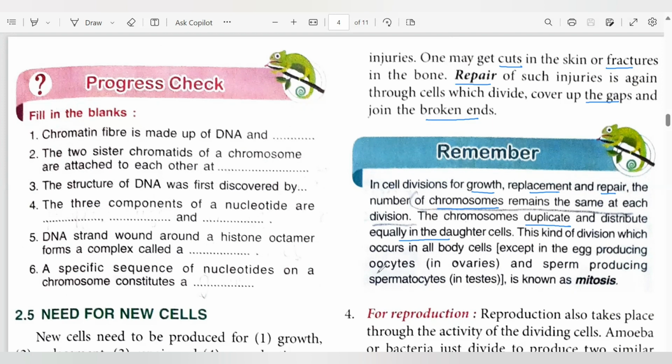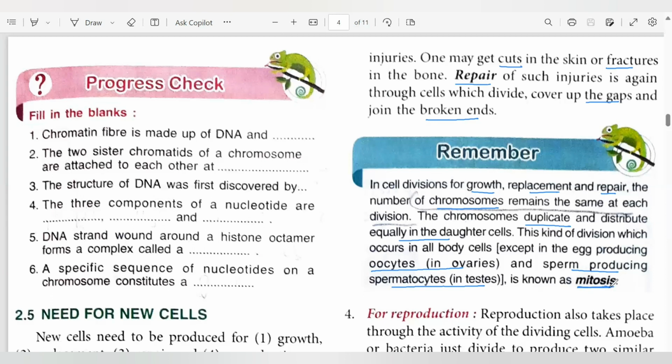For example, oocytes in the ovaries and sperm-producing cells, spermatocytes, in testes. Only in these two places is the type of cell division different. Otherwise, in all the parts of the body, the cell will undergo mitosis.